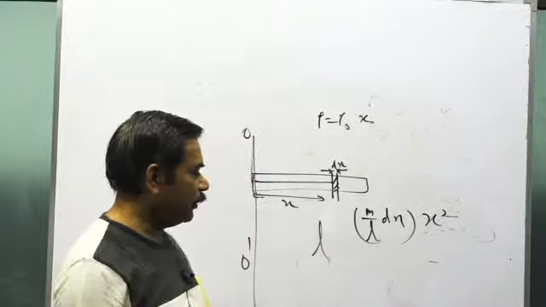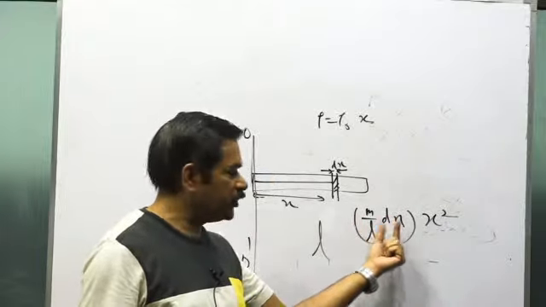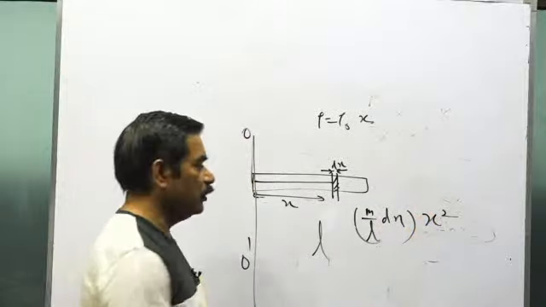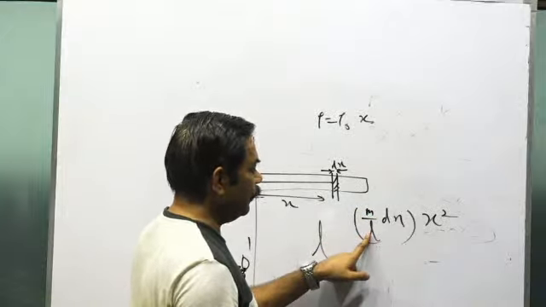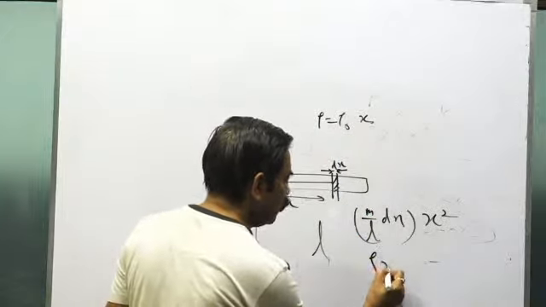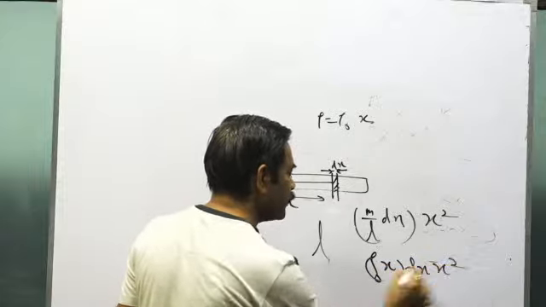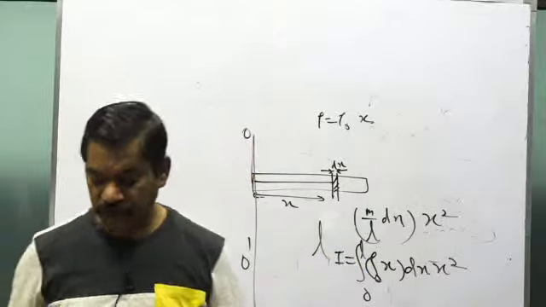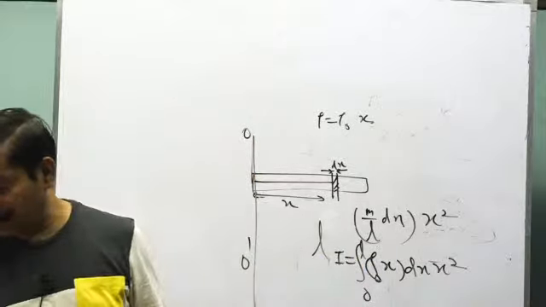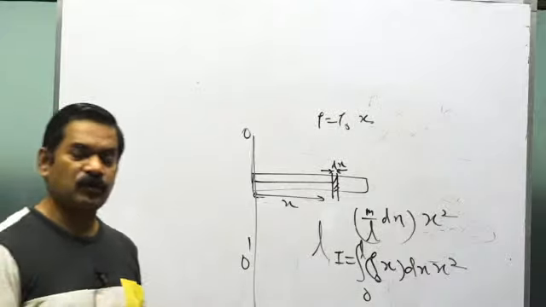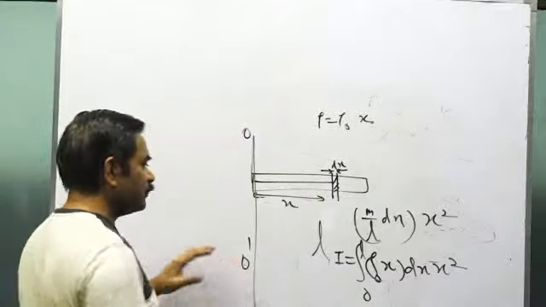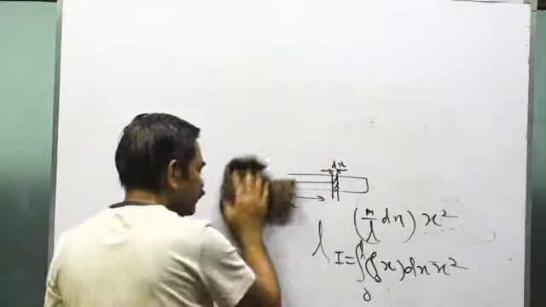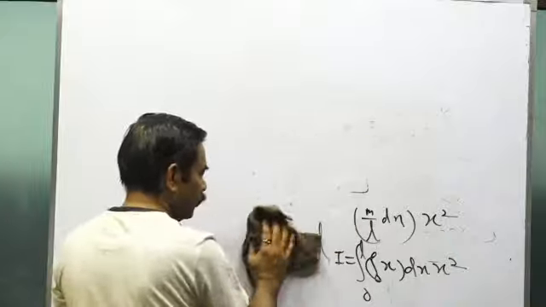So the particle's mass is m, and this is the distance from the axis, so m x square. This is the fundamental definition of the moment of inertia. Now the mass per unit length is rho naught x. So rho naught x dx x square, its integration from 0 to L, will be the moment of inertia. So you may remember the moment of inertia of some body about some axis, but in cases like this you have to use the fundamental definition of moment of inertia, nothing else will work. This is one example of that.